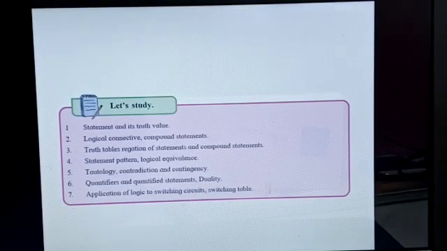Good morning, students. In the last video we saw the subtopics which we are going to cover under the topic logic. Now the first part which we are going to cover is a statement and its truth value.